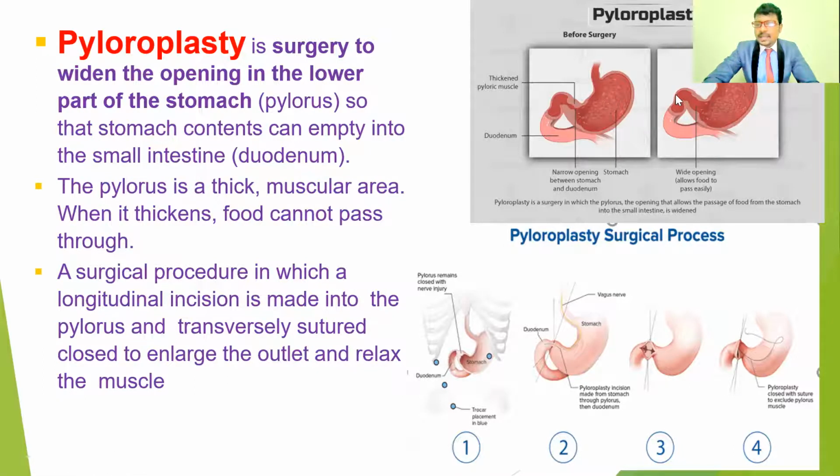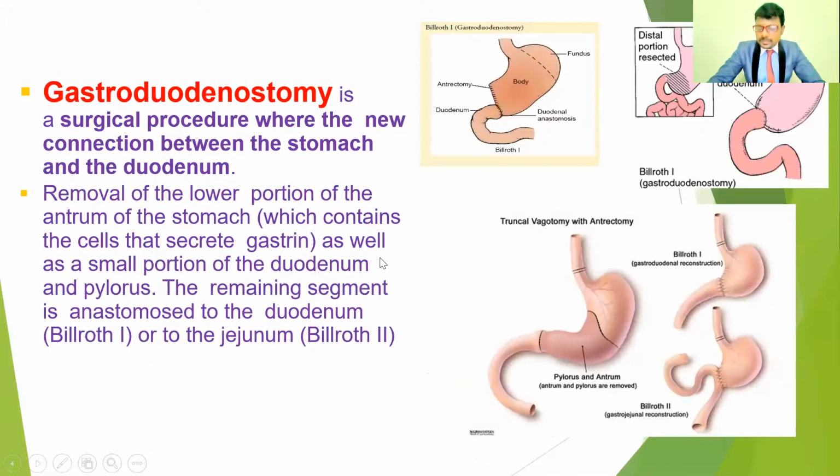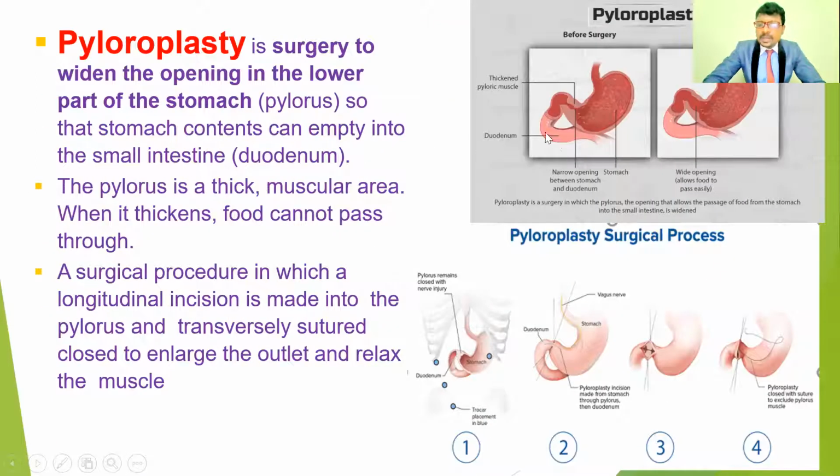This is the normal pylorus, the connection between the stomach and the duodenum, where the sphincter leaves little space. Pyloroplasty means enlarging the pyloric sphincter, which widens the area so food passes easily from the stomach to the duodenum.